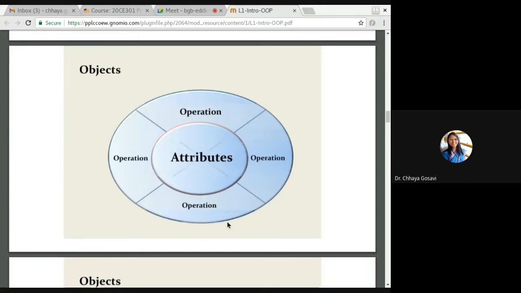So identity. Then attributes. Attributes means the properties or the variables associated with that object, for example, name, roll number, mail ID, subjects, year, semester, etc. And then operations: what a student can do as an object, the activities that a student can do, curricular activities, co-curricular activities, etc. Those are operations. So attributes are variables, operations are behavior.